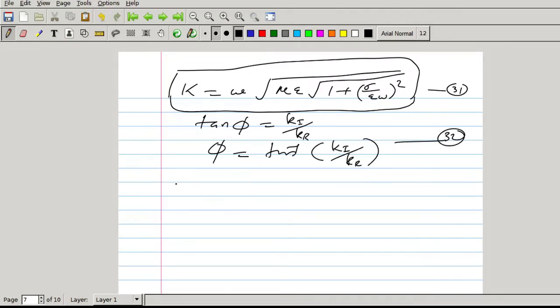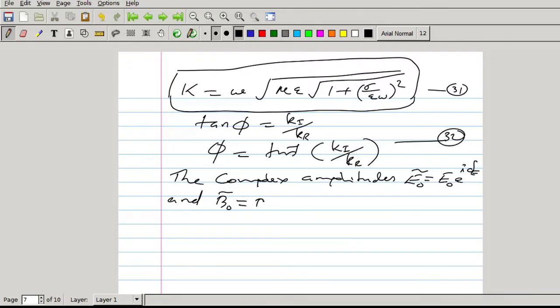The complex amplitudes: E0 complex amplitude is real amplitude E0 e raised to i delta E, where delta E is the phase of electric field, and B0 complex equal to B0 e raised to i delta B. Delta B is the phase of magnetic field and delta E is the phase of electric field.